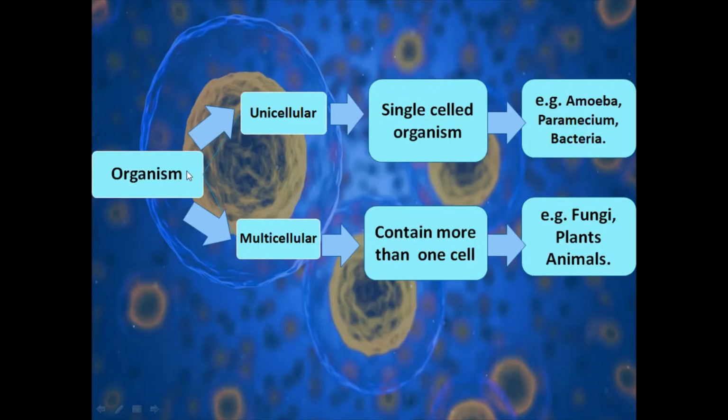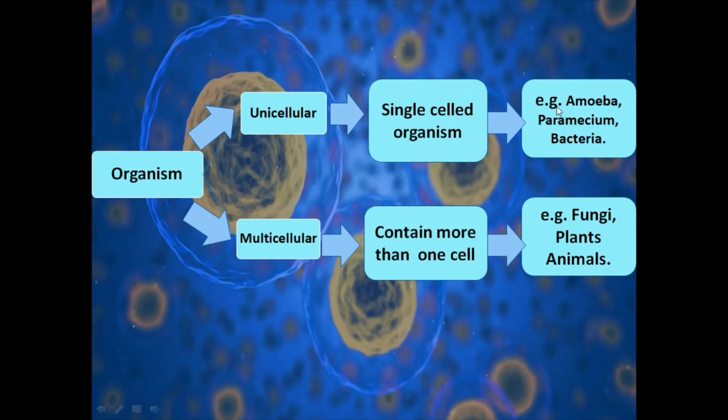On the basis of how many cells an organism consists of, we have classified organisms into two categories: unicellular organisms and multicellular organisms. What are unicellular organisms? These are the organisms which are made up of a single cell, or we can say single celled organisms.